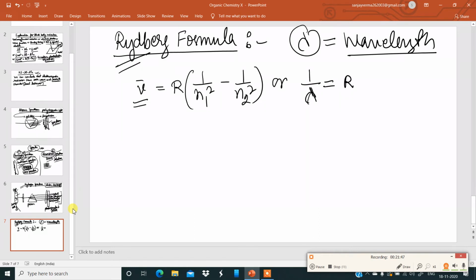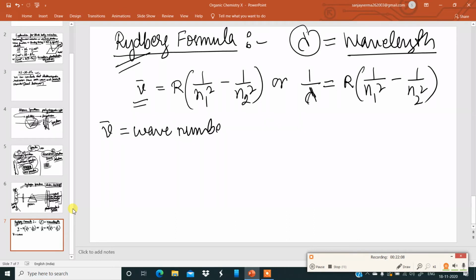So 1/lambda is equal to R (1/n1² − 1/n2²). Now, nu bar is called the wave number, and it is also equal to 1/lambda. Very important formula in this part of the chapter.